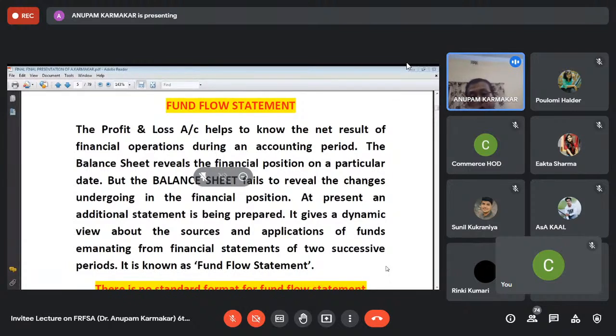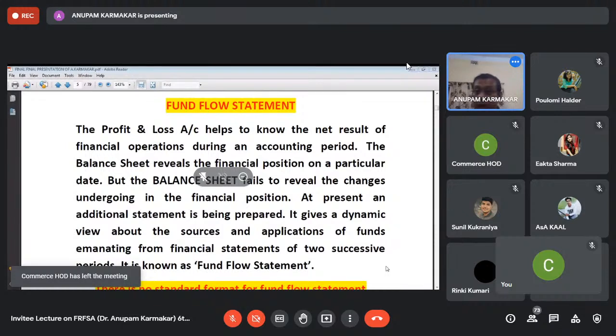Now the question is, try to understand why we have to prepare the fund flow statement. We know that we prepare the cash flow statement because we want to know the cash generating capacity of an enterprise. If you don't understand the cash generating capacity, then we cannot say whether this company is a feasible organization, whether it is going to continue its business for the near future, whether it has any prospect or not. So the cash generating capacity or the cash position is reflected through the cash flow statement.